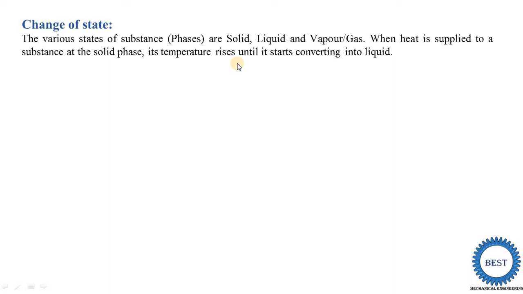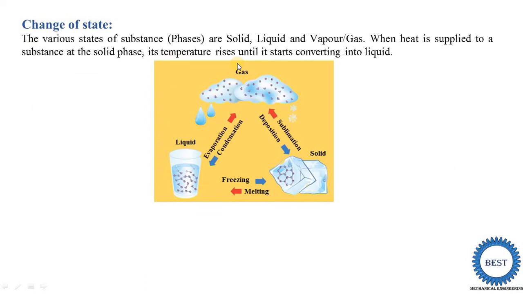So what are the various state changes of a substance? There are a total of 6 possibilities. First is liquid to gas conversion. It means we have water and we convert it into steam. Then it is called the evaporation process. For example, we have water in a bowl and put it on the gas stove and it starts to convert into steam. This is called the evaporation process.